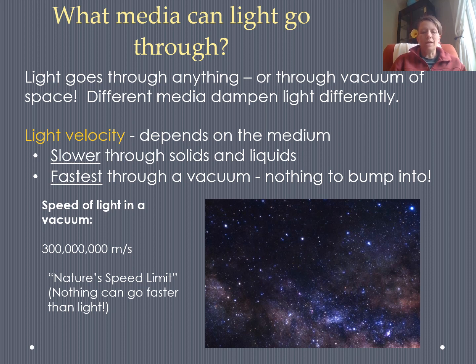The speed of light in a vacuum, which is through the emptiness of space, is 300 million meters every second. That has been shown to be nature's speed limit, which means that nothing in the known universe can go faster than the speed of light in a vacuum. So it's kind of an important number and factors into a lot of advanced physics as well.